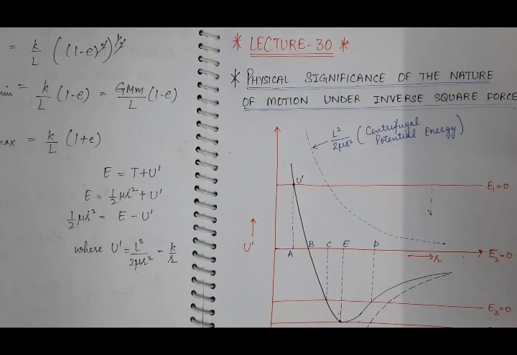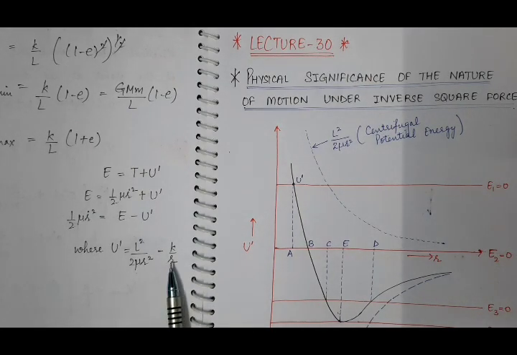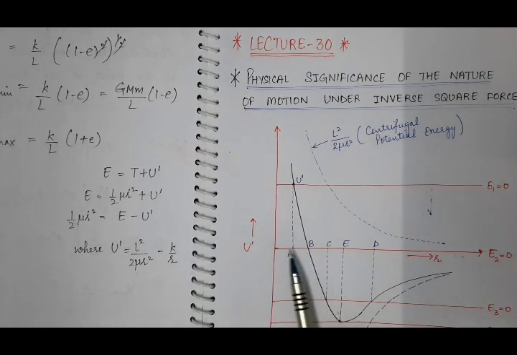Now we will represent the second term, that is minus k by r. How will this second term, the gravitational potential energy, vary as you vary r? Now see, when you increase r in this direction, because r is along the positive x-axis, the denominator will increase.